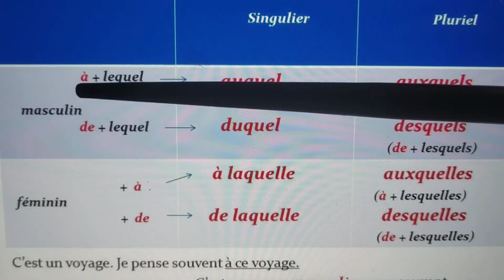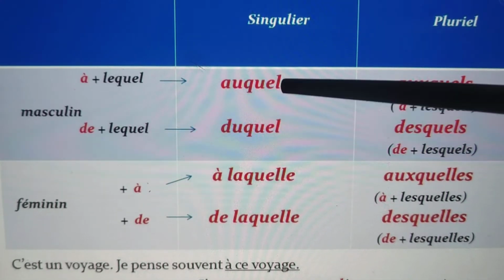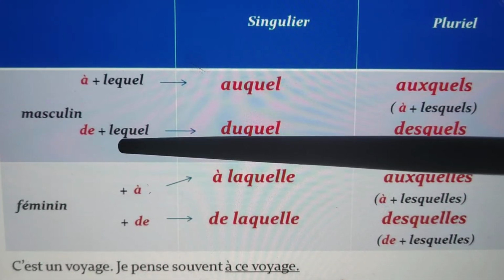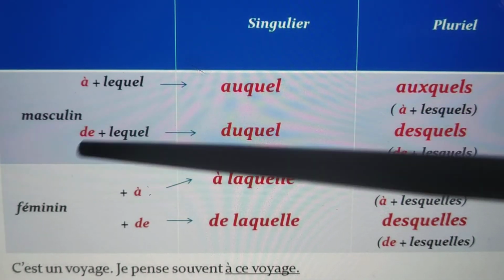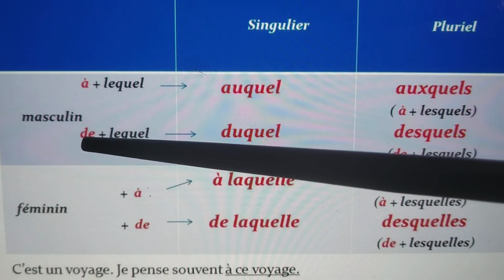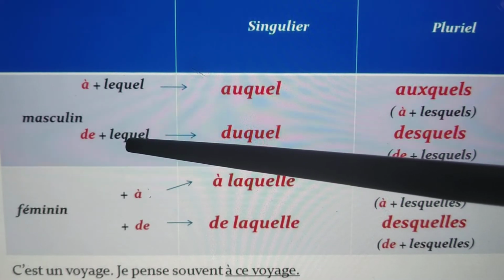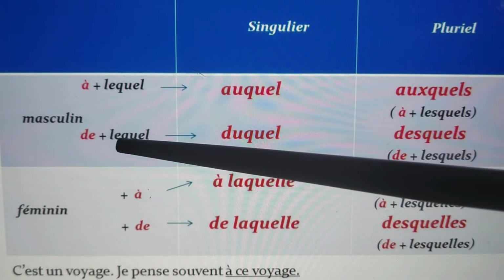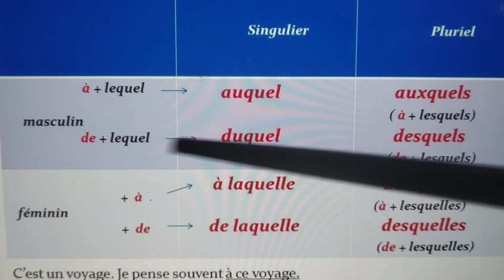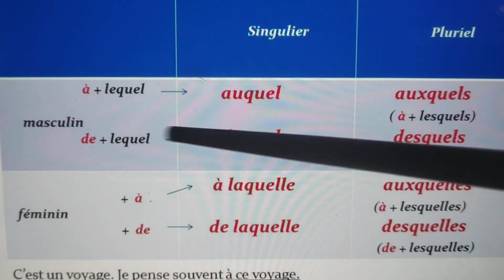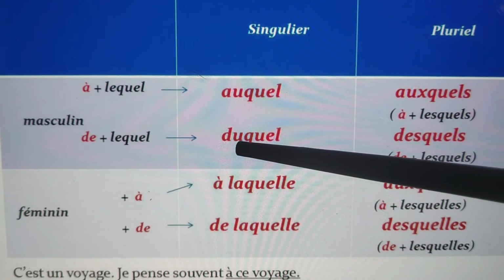So à plus lequel becomes auquel. De plus lequel becomes duquel. So in a sentence, if we have à or de and we are replacing the noun with lequel, we have to combine de and le and write duquel instead of de lequel. Okay, we have to write duquel. Just remember it.